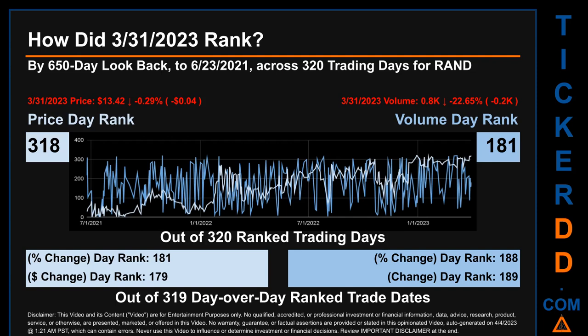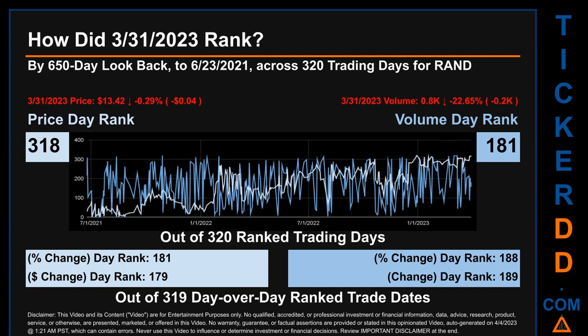How did March 31, 2023 rank for RAND? By 650 calendar day look back to June 23, 2021, across 320 trading days, of which March 31, 2023 price ranked 318 while its volume ranked 181.